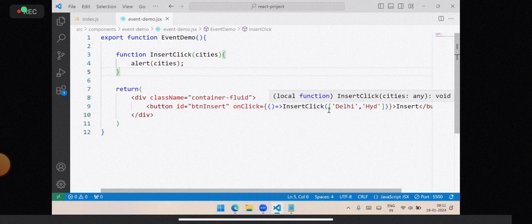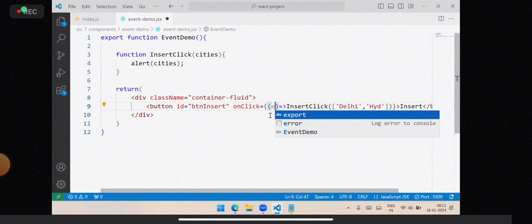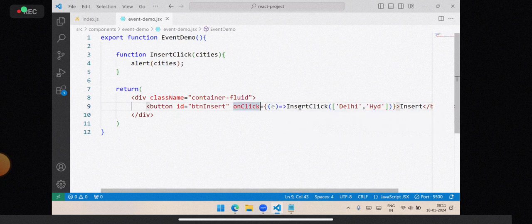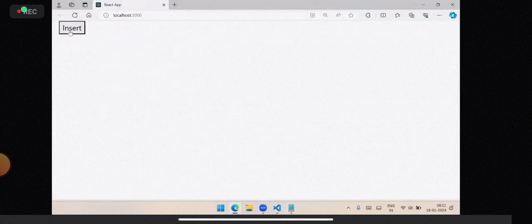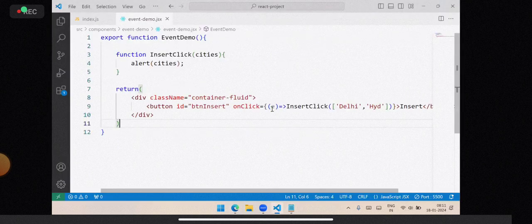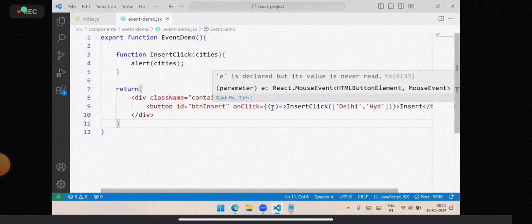Now remember, these are allocated into the memory. For example, if I pass E here, that's an event argument. That means the function is having a formal event argument. This is a formal argument. You can observe it is showing some options: button element and mouse event. The parameter E refers to the button element and mouse event.